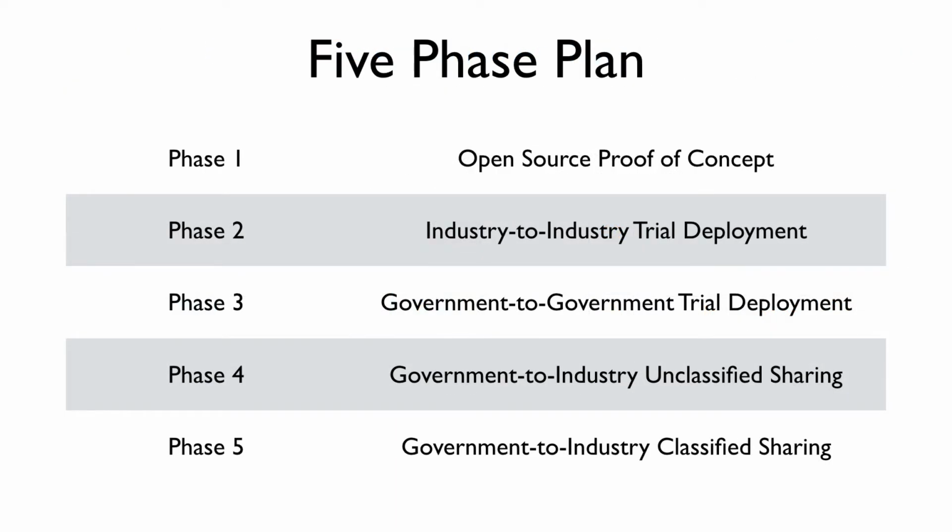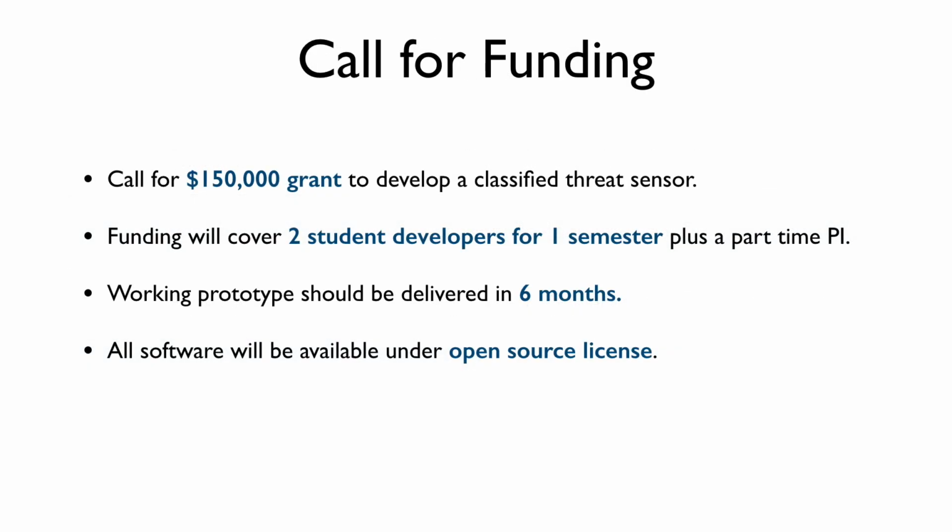We propose a 5-phase plan to bring this technology to bear. First, we propose the development of an open source proof of concept. To achieve this first phase, we call on industry, academic, and government funding sources to provide $150,000. This money will fund 2 graduate or undergraduate students for 1 semester to develop an open source proof of concept.